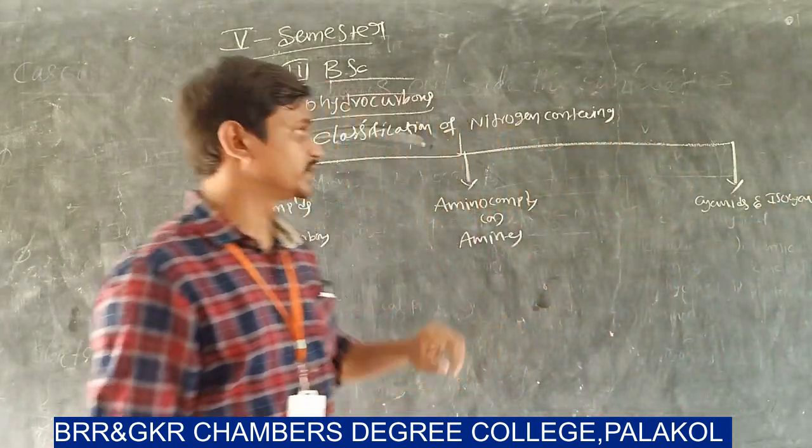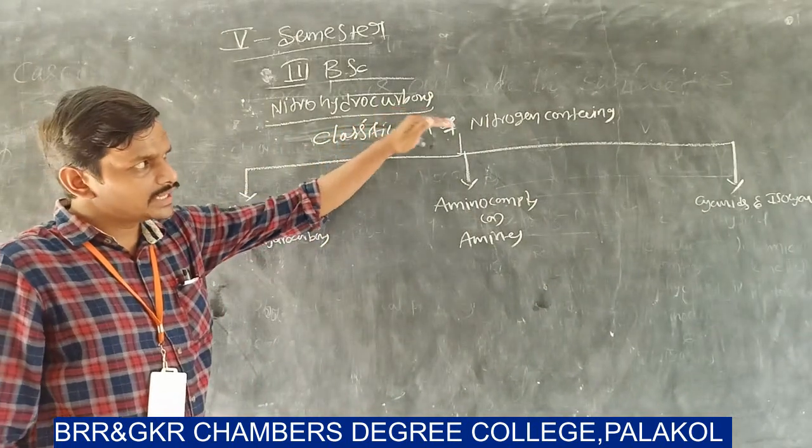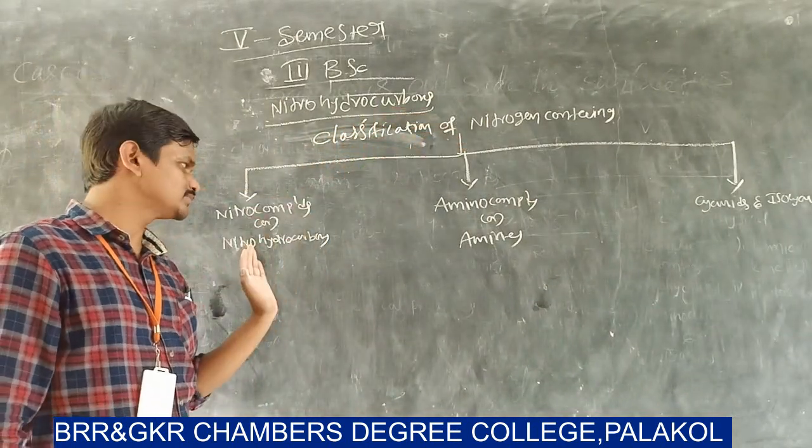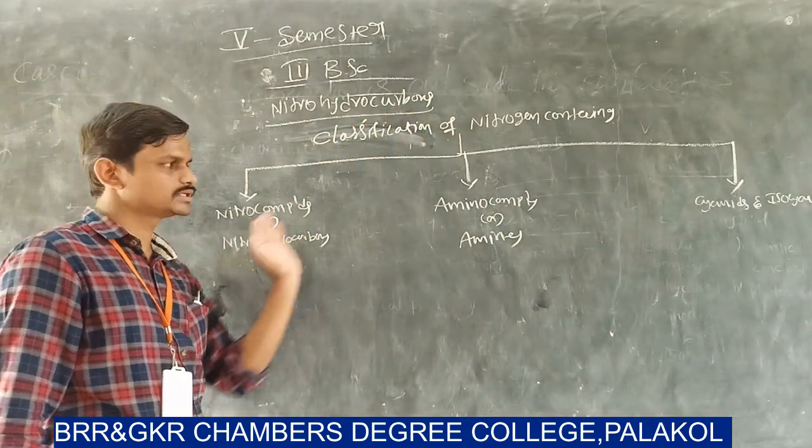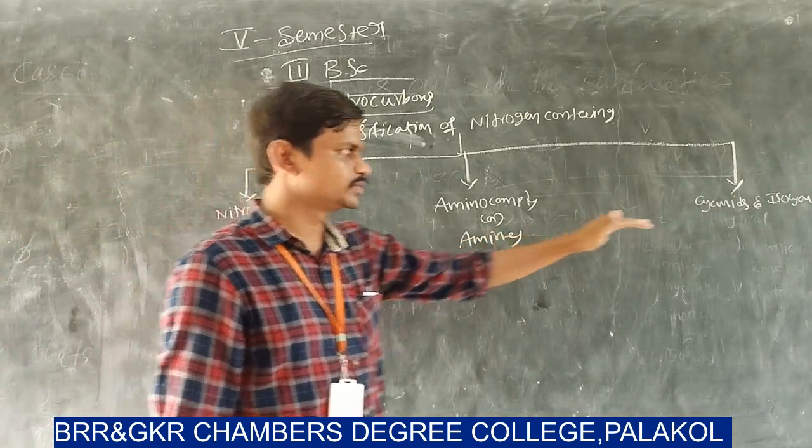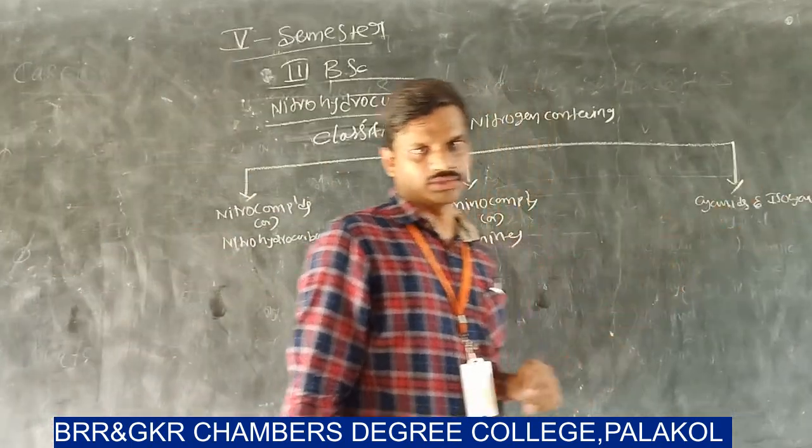So nitrogen containing compounds are classified into three types: nitro compounds, amino compounds, and cyanides or isocyanides.